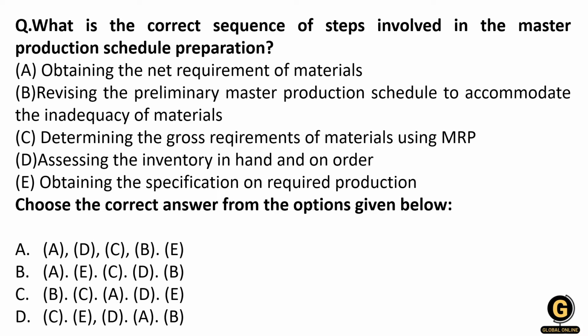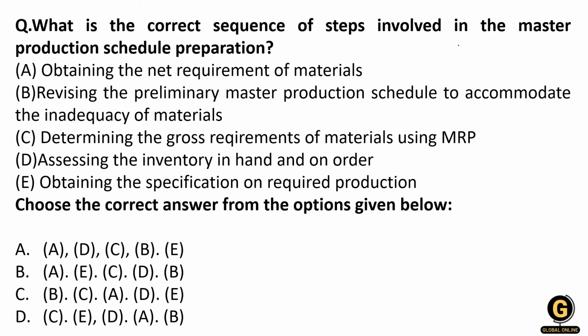You have to choose the correct answer from the given codes and options. So you are given A, D, C, B, E, then A, E, C, D, B, then B, C, A, D, E, and E, C, D, A, B.